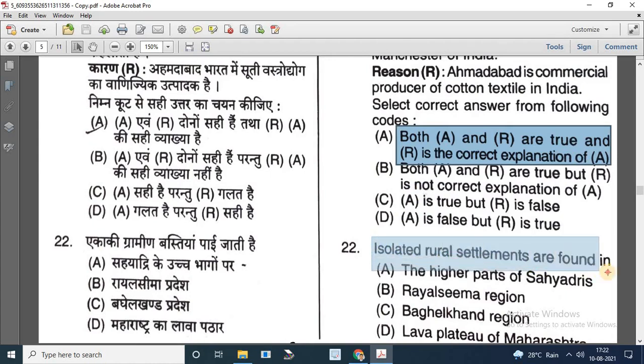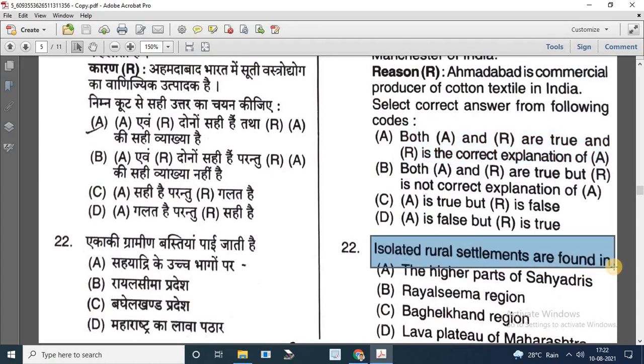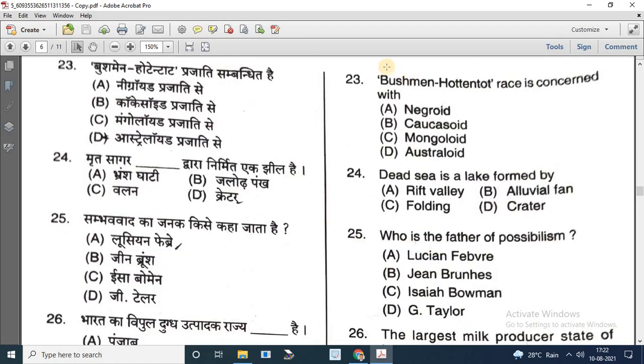Isolated rural settlements are found. Options are the higher parts of Sahyadris, Rayalaseema region, Baghelkhand region, and lava plateau of Maharashtra. So the correct answer is the higher parts of Sahyadris. Next question: Bushman Hottentot race is concerned with. Options are Negroid, Caucasoid, Mongoloid, and Australoid. So the correct answer is Negroid.